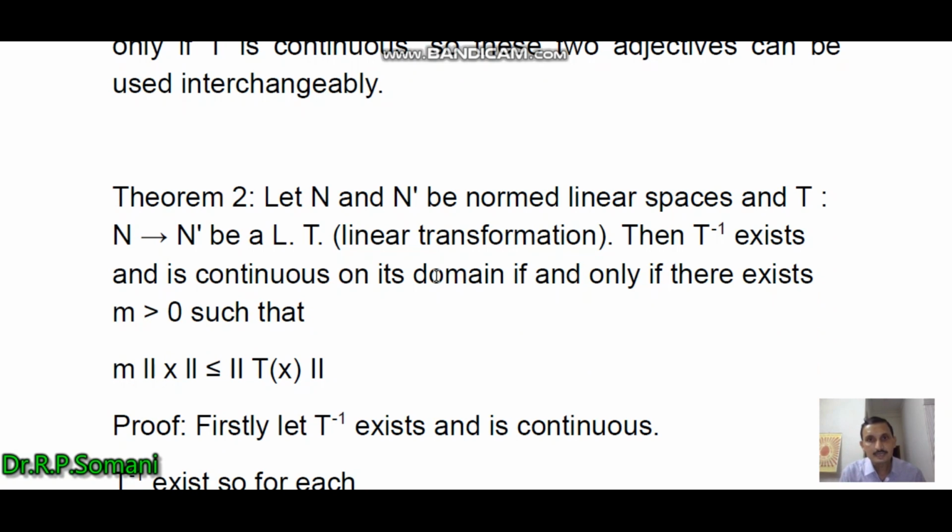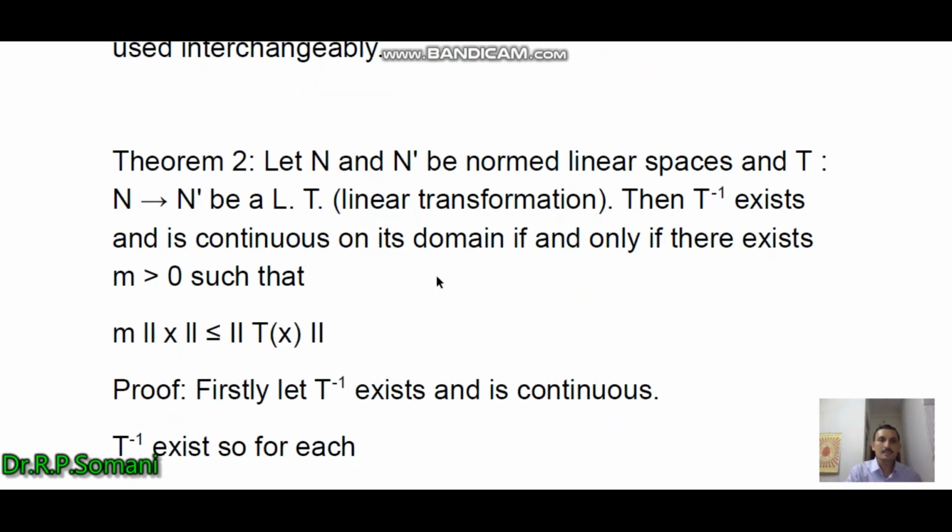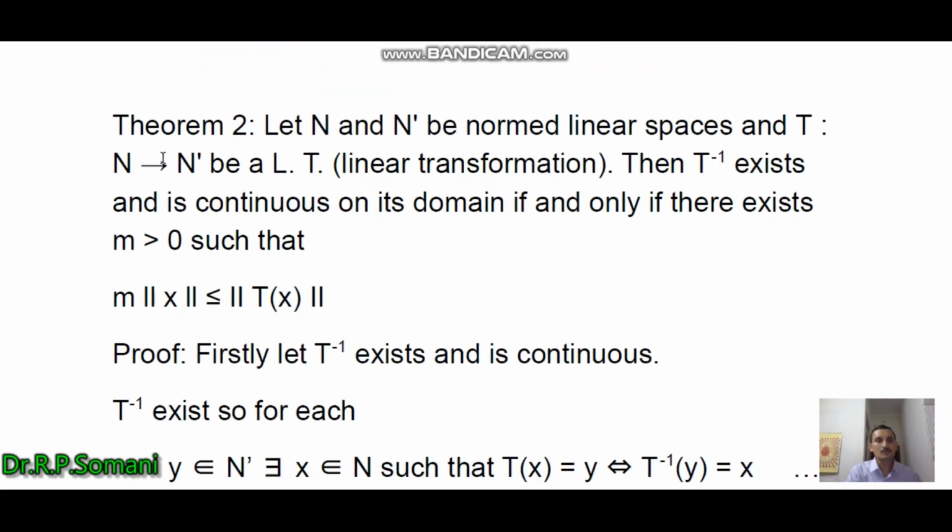Let N and N dash be normed linear spaces and T be a linear transformation from N to N dash.